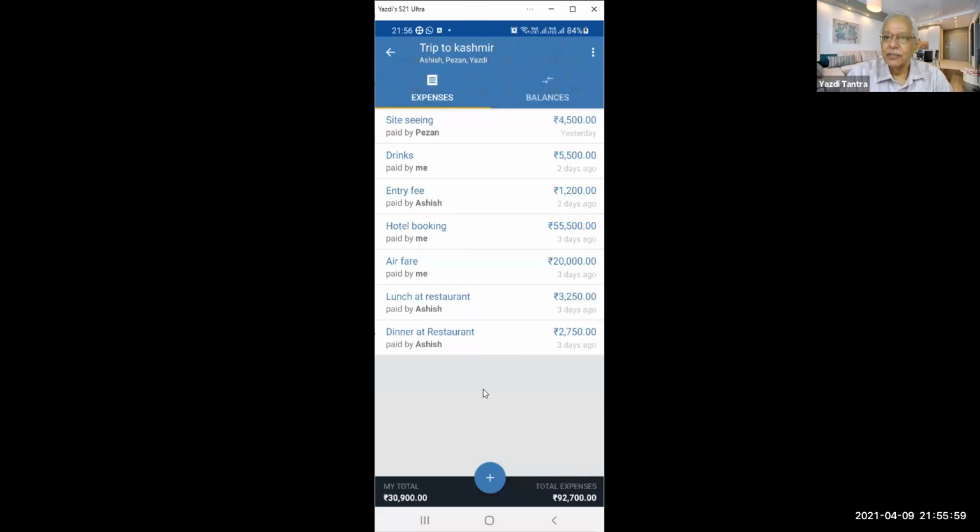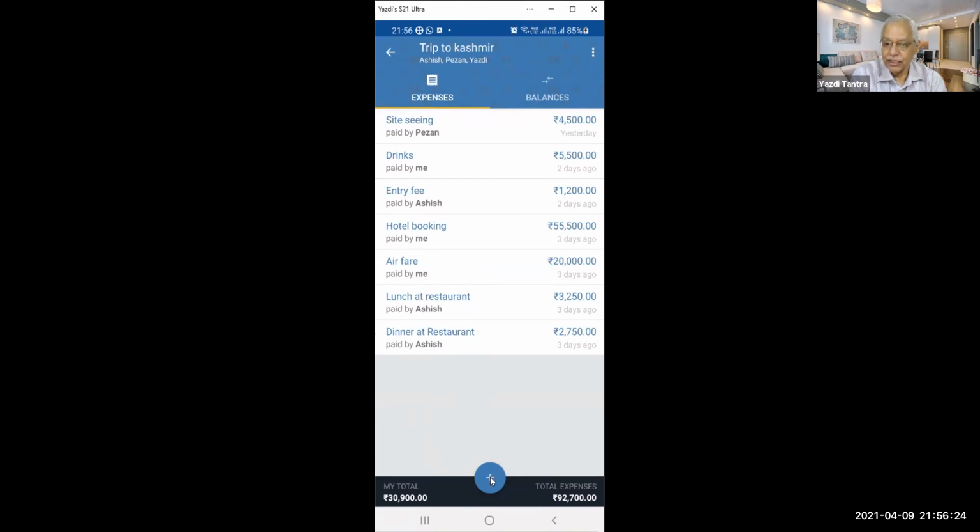So we have a trip to Kashmir and I'm taking my colleagues with me, and I am paying some amounts, my colleagues are paying some amounts, and we have spent up to now 92,700 rupees. Okay, my total is 30,900. So I have paid up to now 30,900.